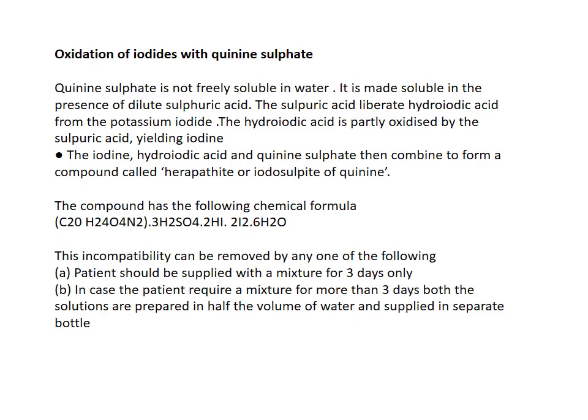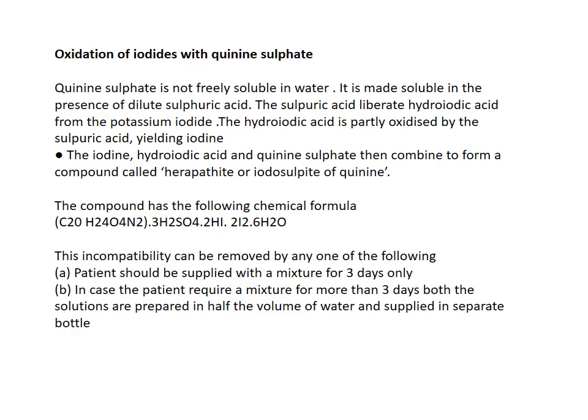The newly formed iodine, hydroiodic acid, and the active ingredient quinine sulfate then combine to form a new compound called herapatite or iodosulfide of quinine.